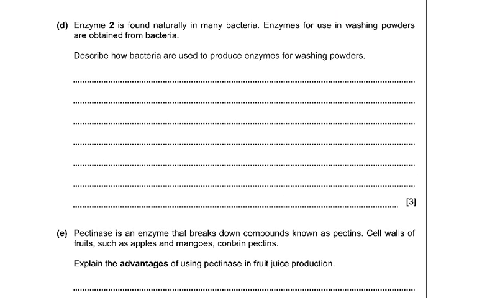Now, enzyme 2 is found naturally in many bacteria. Enzymes for use in washing powders are obtained from bacteria. Describe how bacteria are used to produce enzymes for washing powders. The main thing is bacteria are grown in fermenters. They are provided with food substances like glucose, minerals and amino acids, or you can say culture medium, and then oxygen is provided, and the bacteria grow and reproduce, increasing in number. The bacteria release enzymes, and then the enzymes are separated from the bacteria, and the optimum conditions are maintained at around 26 degrees Celsius and a pH between 5 and 6.